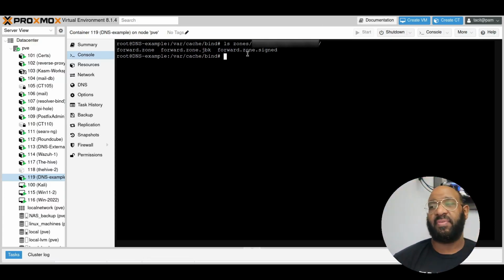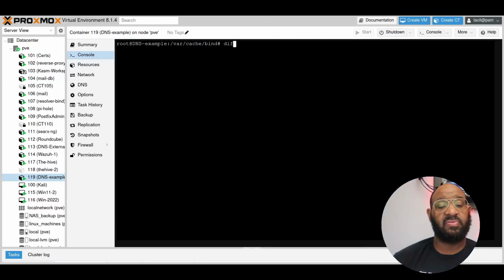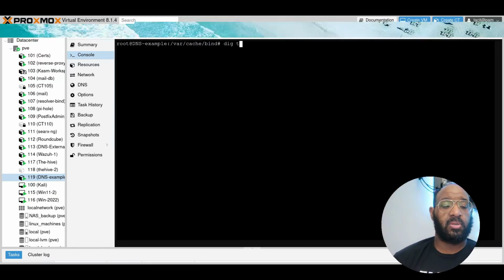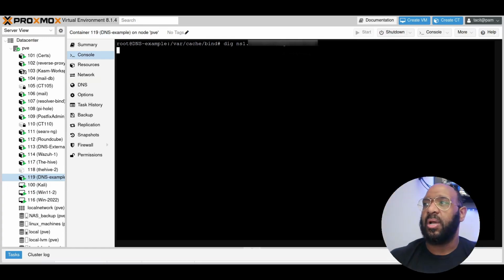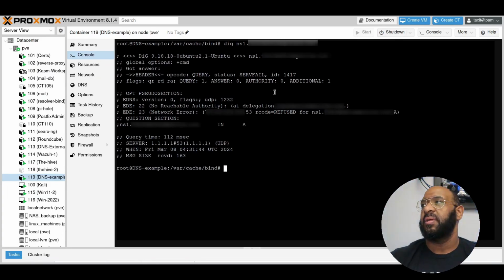Last step is just to verify that our authoritative server will respond to this domain. And we're going to do NS1. We set this up in the forward zone file. So let's see if this works. Which it should not, and I'll tell you the reason why. There we go. We got 0 returns, refused.